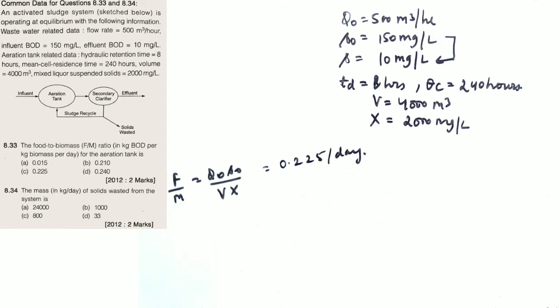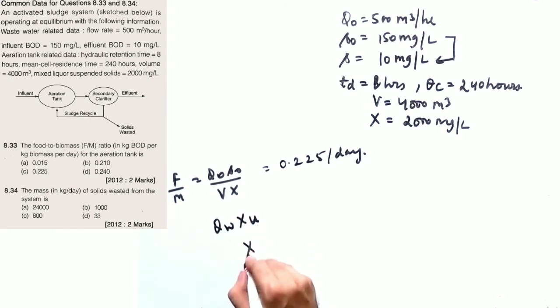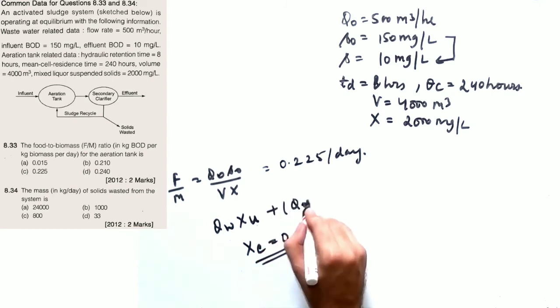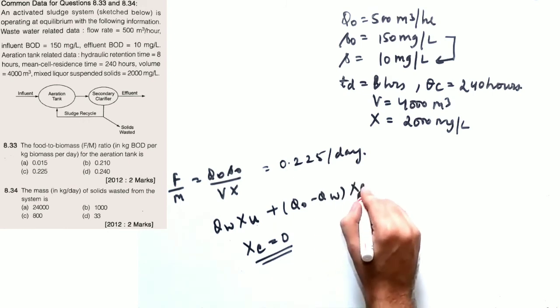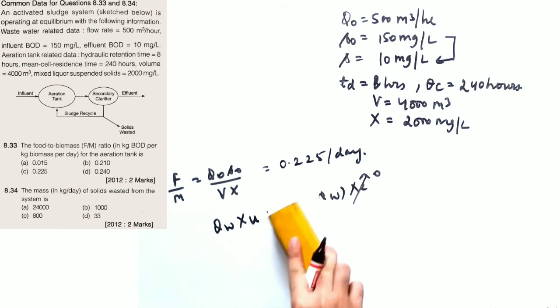The next part is asking you to calculate the mass of the solids wasted from the system. That means you are asked to calculate QW into XU. Since XE is not given in the question, we will consider that as 0. So we will not be considering the Q0 minus QW into XE part, since this is 0. So we just have to calculate the QW into XU.